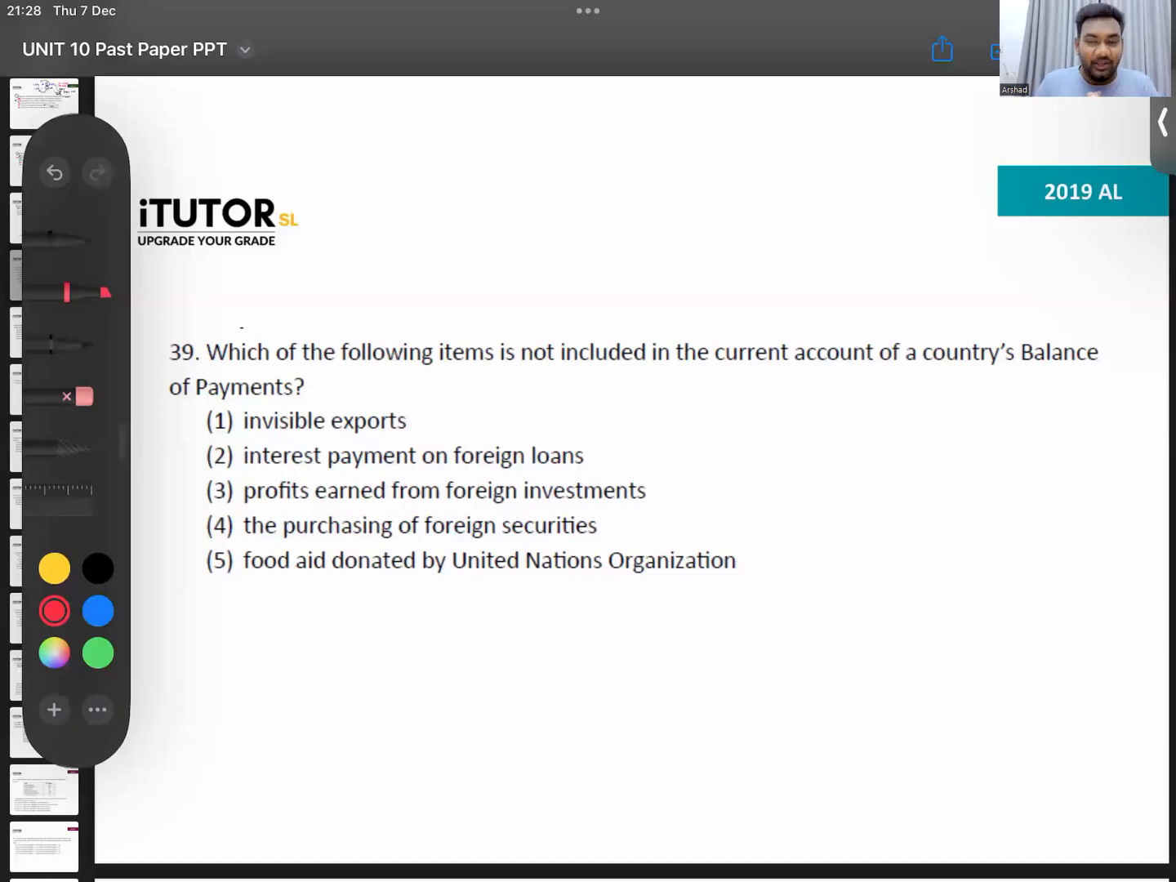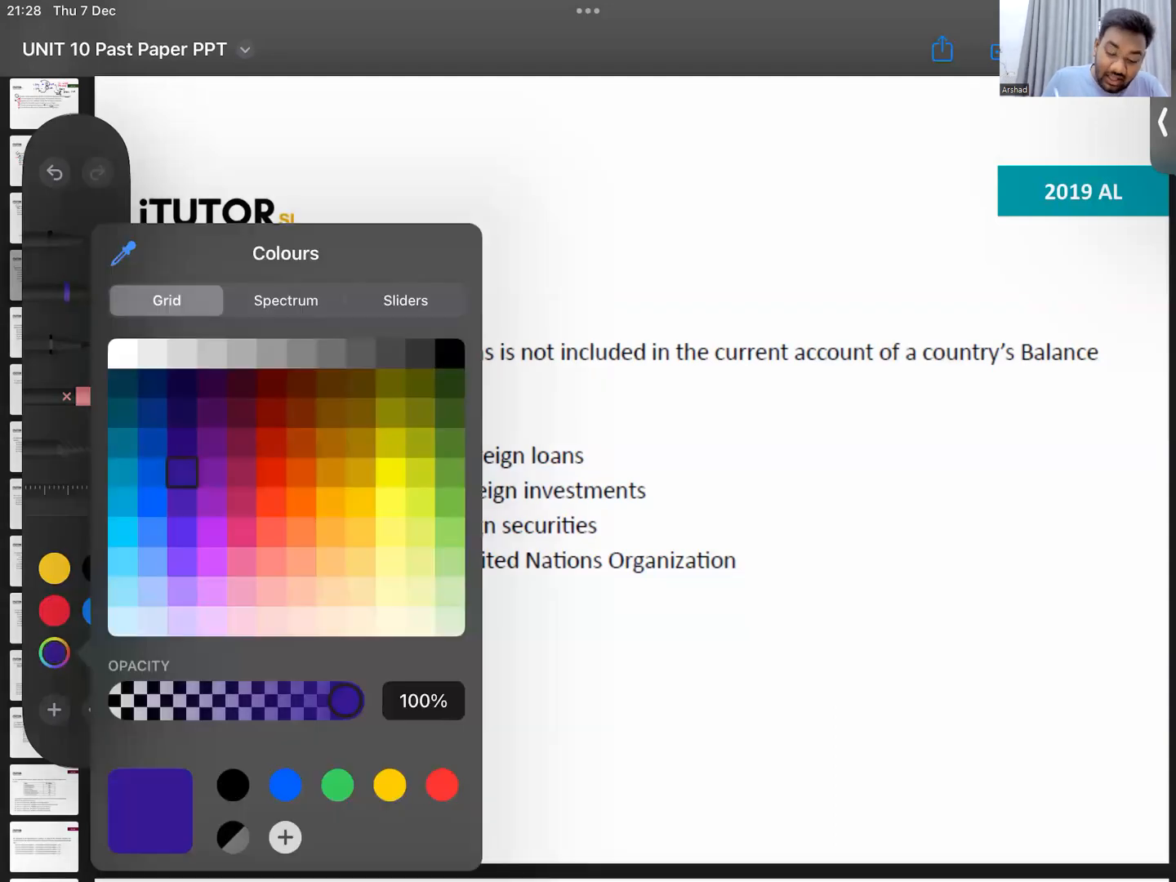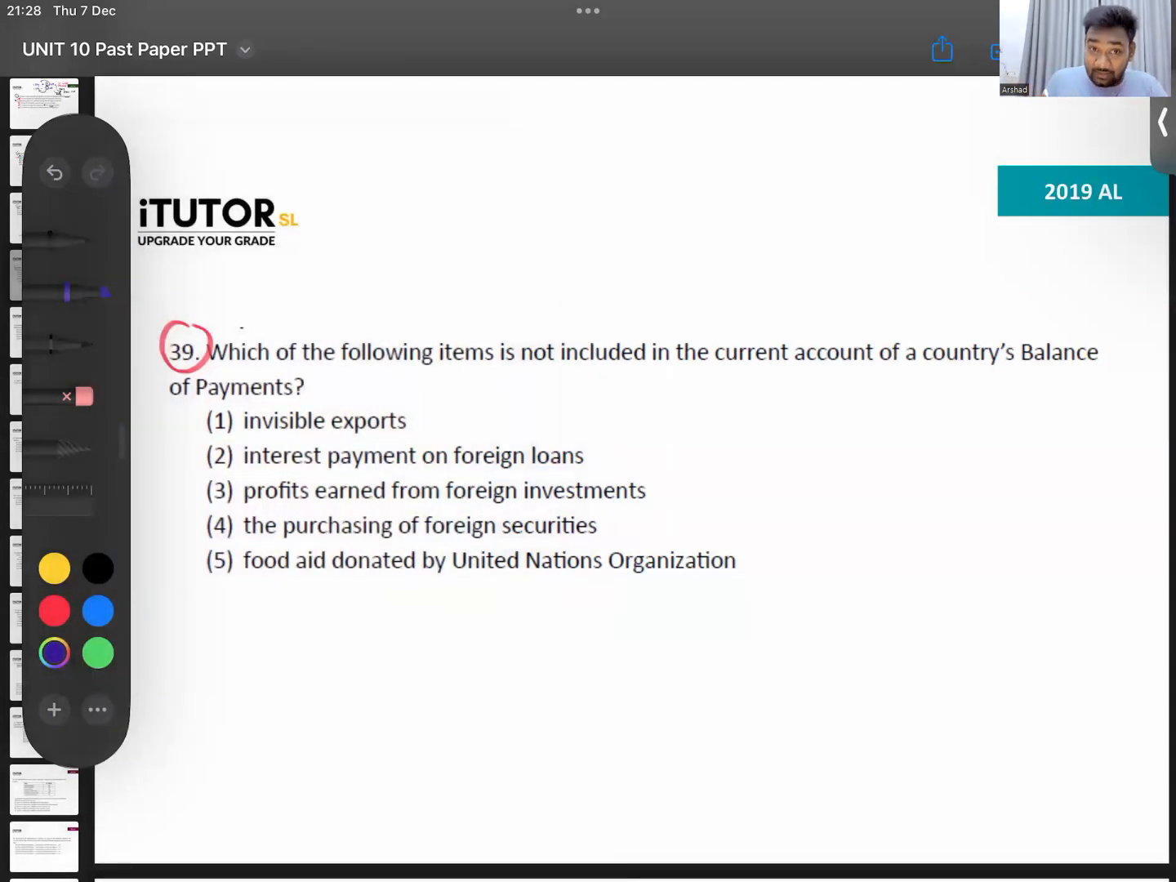Okay, so 2019, question number 39. Now, I want all of you to give me an answer. These are easy ones. Which of the following items is not included in the current account of the BOP? What do you all think? Right or wrong, that's okay. Give me an answer. Which one is not?